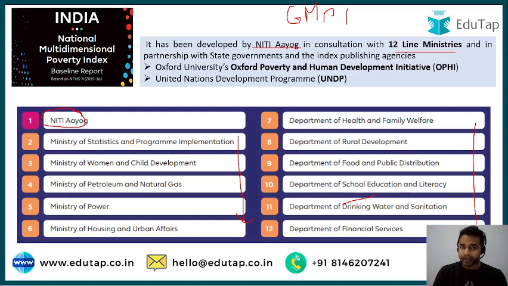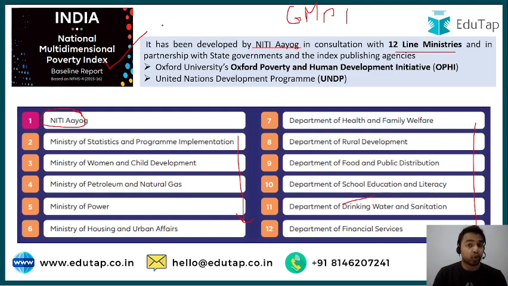But in order to improve India's rankings in the Global Multidimensional Poverty Index, this National Multidimensional Poverty Index has been launched so that we can have an MPI score of each individual state and union territory. And apart from that, the national index also comprises the MPI scores for the districts as well.